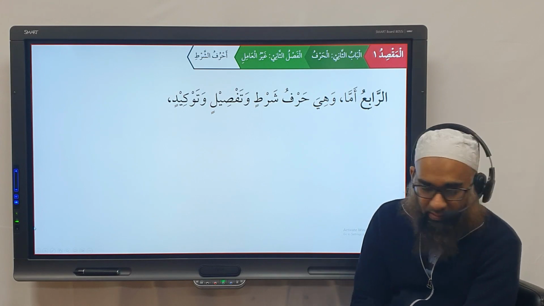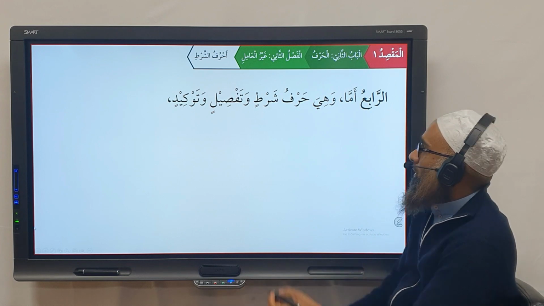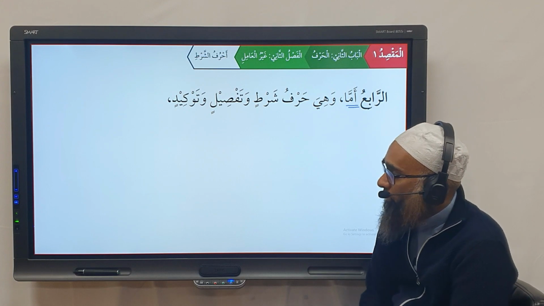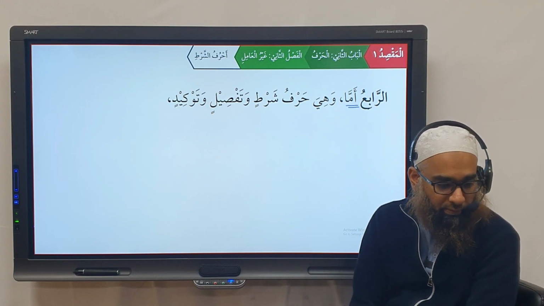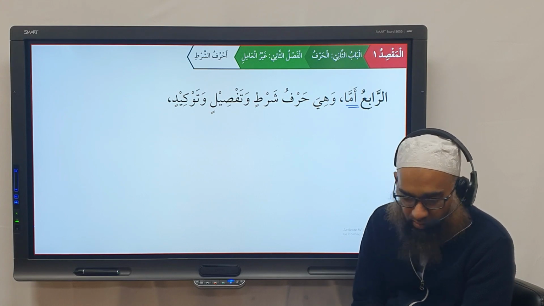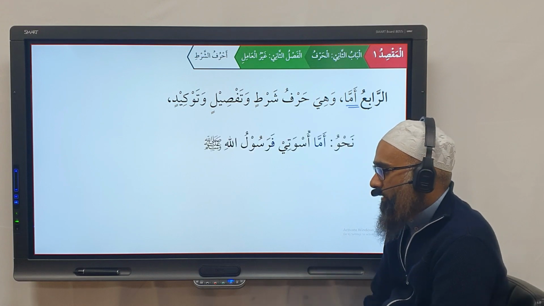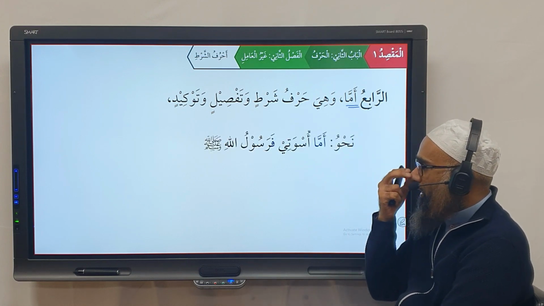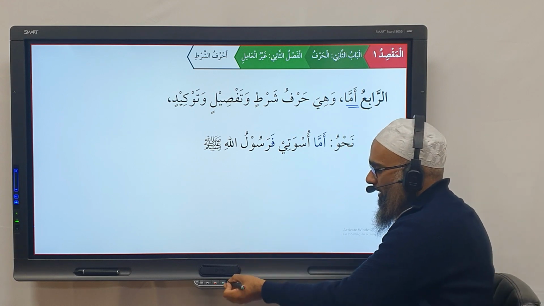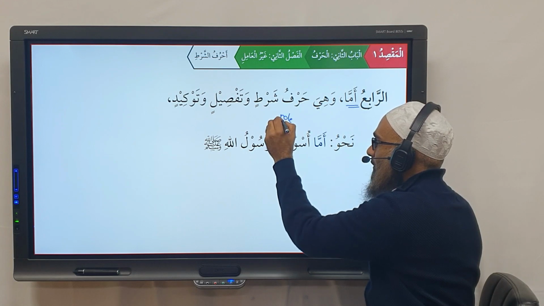The next one that we have is called harfu shartin wa tafsilin wa tawkeed. So the particle amma is harfu shart wa tafsil wa tawkeed. You have a shart part, this is for shart meaning, it's for tafsil meaning, and for tawkeed. What does this mean? Let me explain it. Let's look at the example here. We have Amma uswati Rasulullah sallallahu alayhi wasallam. Now, the literal translation is: uswa is my role model.